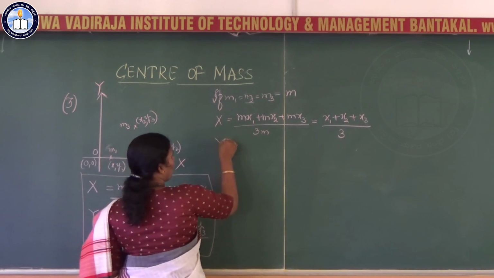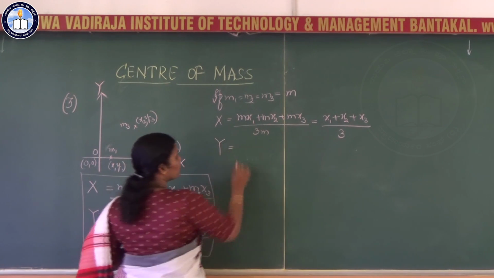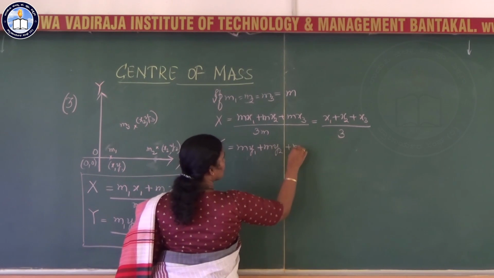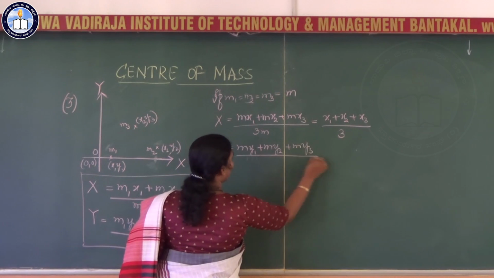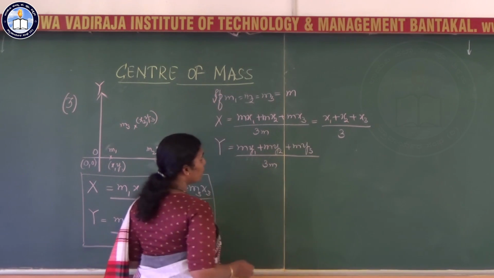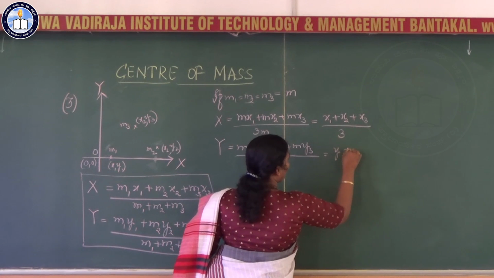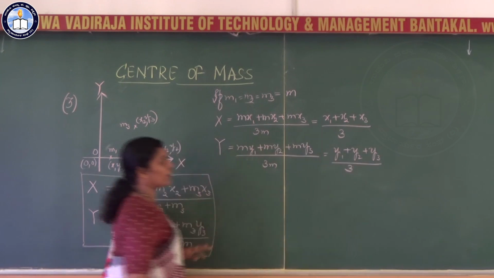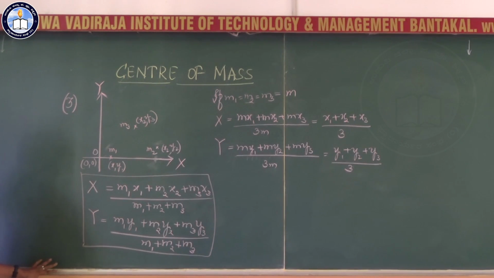Similarly, y equal to m y1 plus m y2 plus m y3 divided by 3m, that is equal to y1 plus y2 plus y3 divided by 3. Now you have to note down here that the center of mass lies on the centroid of a triangle.